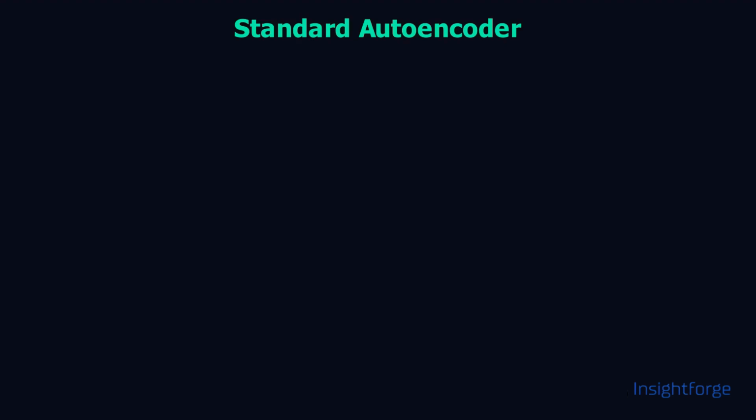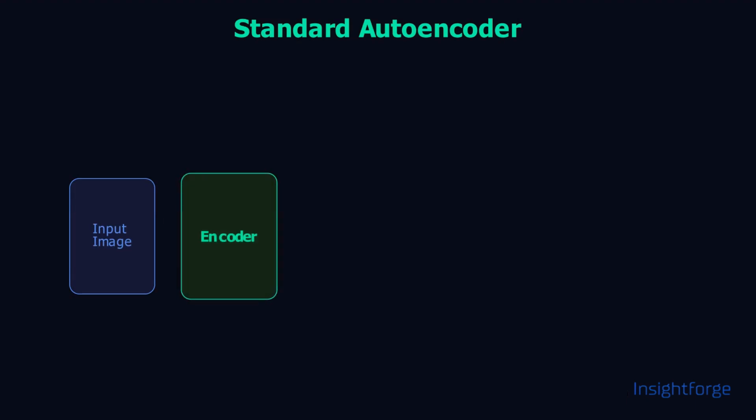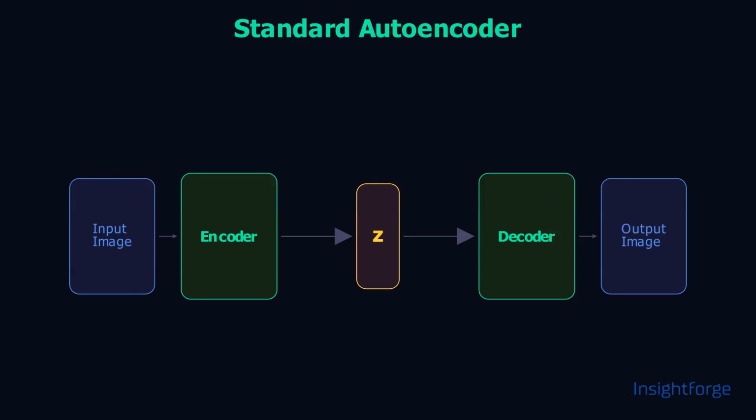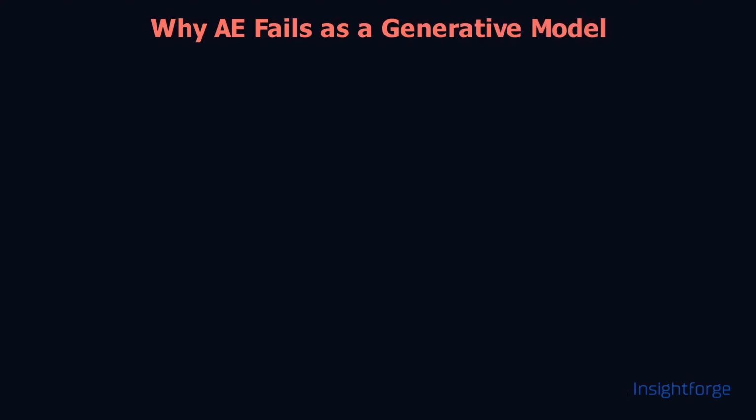To understand why VAEs are such a massive breakthrough, we first need to look at where it all started, the standard autoencoder. An autoencoder has two parts, an encoder and a decoder. The encoder takes an image and squeezes it into a lower dimensional representation. The decoder takes that compressed form and rebuilds the original image. We call this compressed middle ground the latent space. The entire system trains by minimizing reconstruction loss, typically the L2 distance between the pixels of the input and output images. This works beautifully for tasks like denoising and feature extraction.